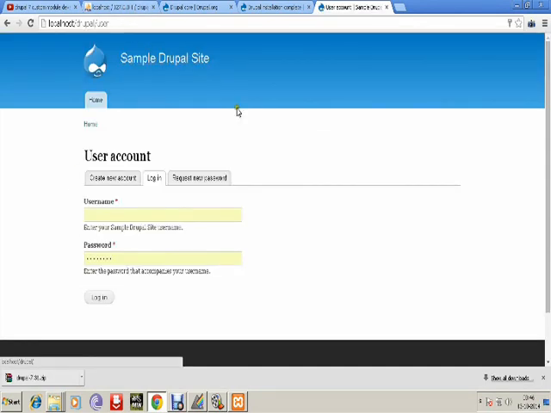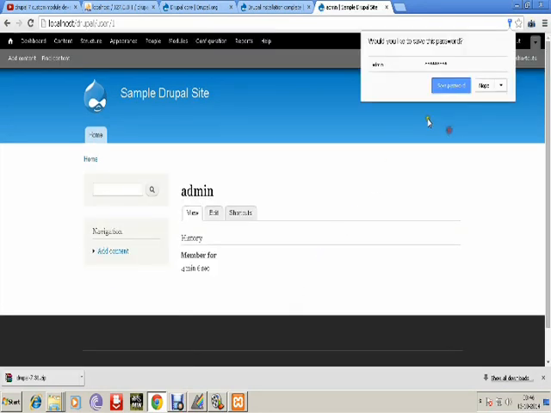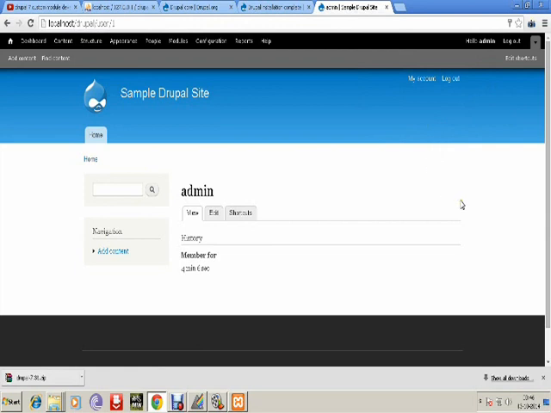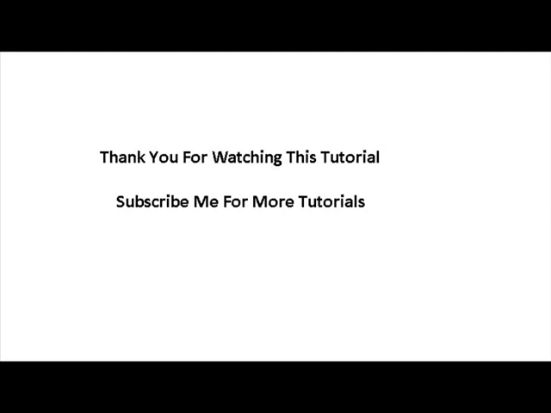Once logged out, you see the layout of our front end. You can log in by typing user in our URL, that is site name/user. From that we can access our admin panel also. So this is the basic installation of our Drupal website. I hope this is useful for beginners. Thank you.